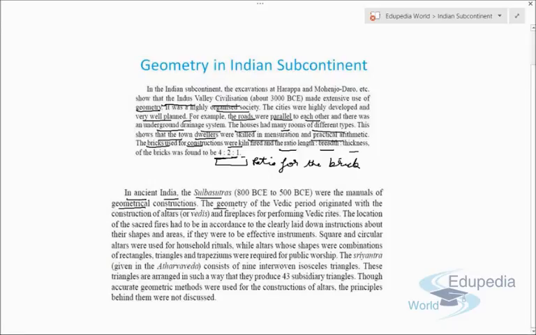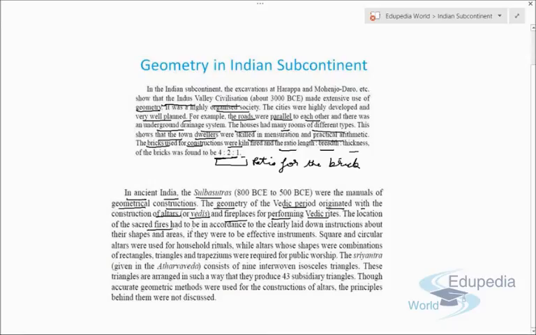Now, the geometry of the Vedic period originated with the construction of altars. There were the Vedas, ancient books where all the knowledge and concepts were written, so that anybody could refer to them and use the concepts to build roads, drainage systems, or any further civilization. There were also fireplaces for performing Vedic rites.